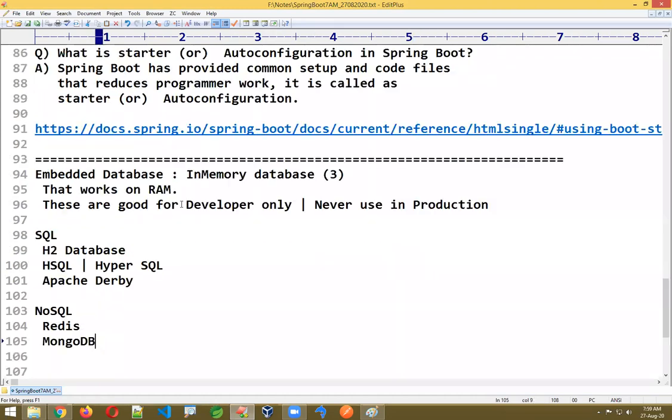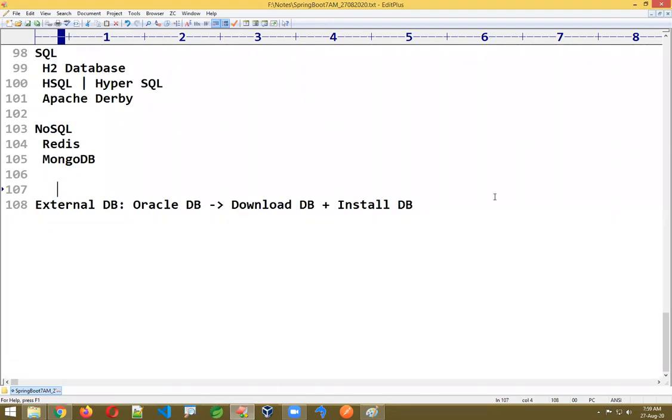This is good only for development purposes, to reduce the burden on the developer's system. Not only embedded databases, even embedded servers are also there. There are three embedded servers provided here, so I'm giving the list of those servers.